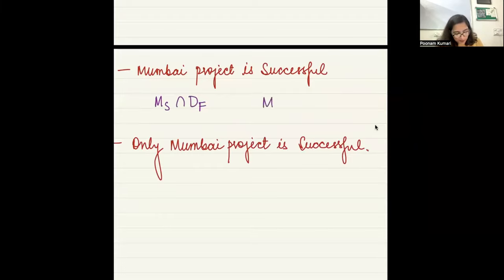Or we could have the Mumbai project successful and the Delhi project also successful, right? Yes, ma'am. These two things are included in this statement. Because if I am only telling you that the Mumbai project is successful, I did not tell you anything about the Delhi project. But in the second statement, I'm saying only the Mumbai project is successful. Then what am I saying? That the Delhi project has failed, right? So this is: the Mumbai project has succeeded and the Delhi project has failed, right?